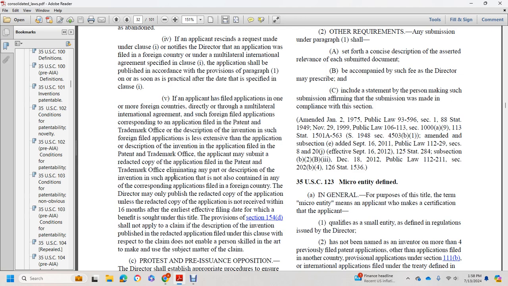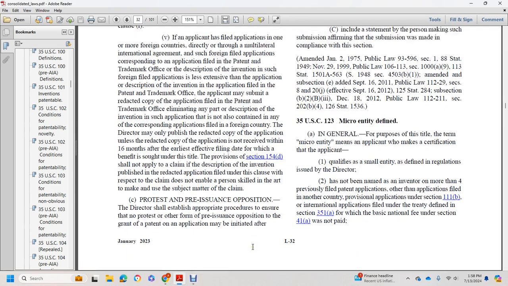If the redacted copy is not received within 16 months after the earliest effective filing date for which a benefit is sought under this title, the provisions of section 154(d) shall not apply with respect to claims that are not supported by the description of the invention published with the redacted application filed within this clause, that is, where the claim does not enable a person skilled in the art to make and use the subject matter of the claim.